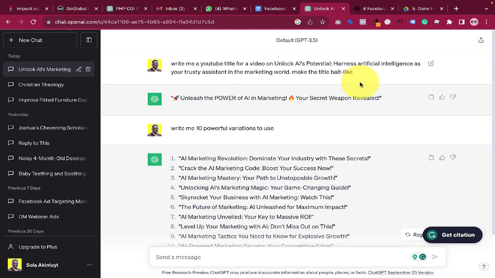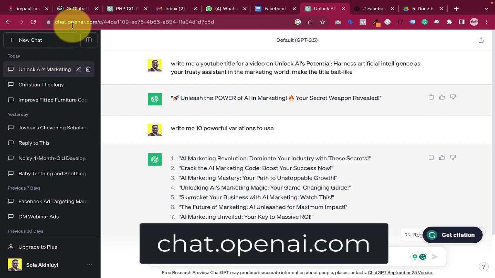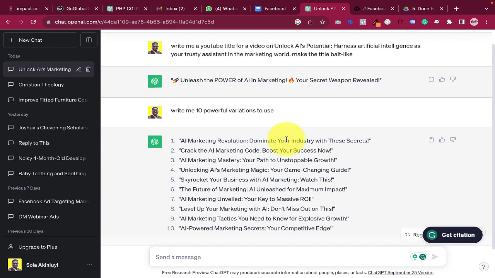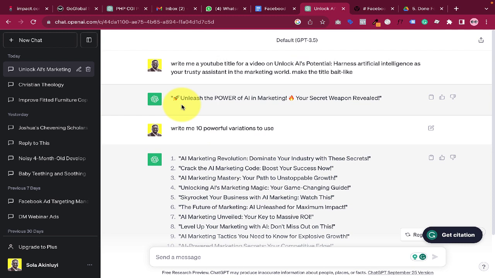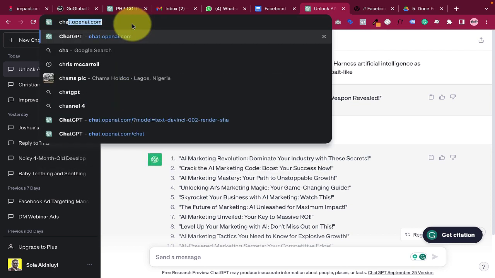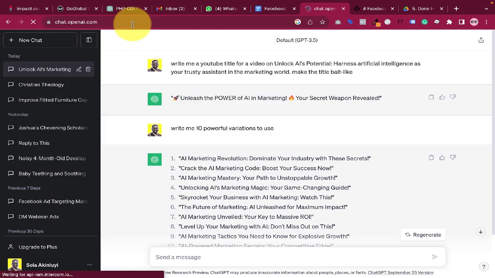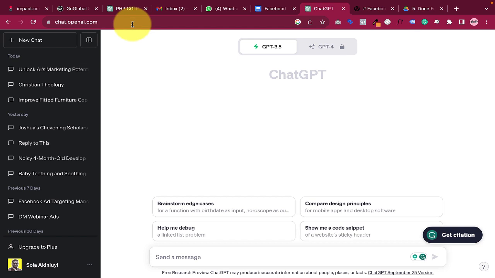So how do you go to ChatGPT? If you want to go to ChatGPT, just go to chat.openai.com. All right. So once you go to chat.openai.com, it will lead you to a place like this. So let's quickly do that. Chat.openai.com. So it will bring you to a page like this where you see a blank chat.